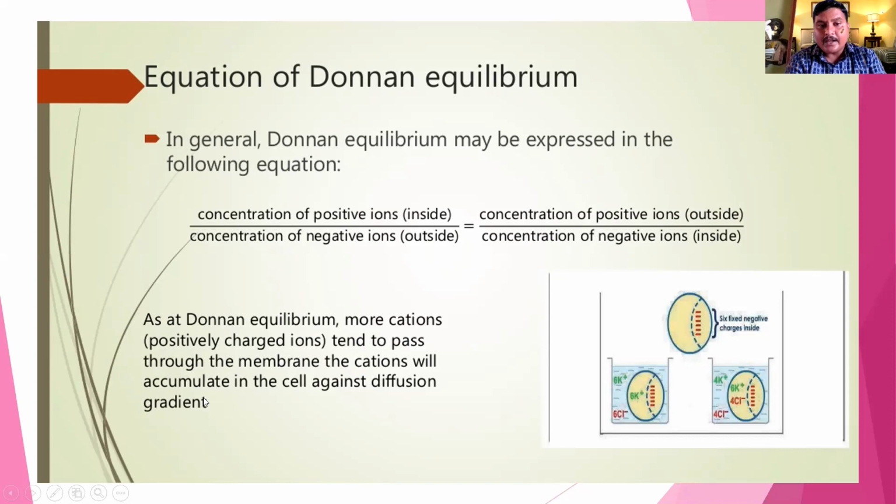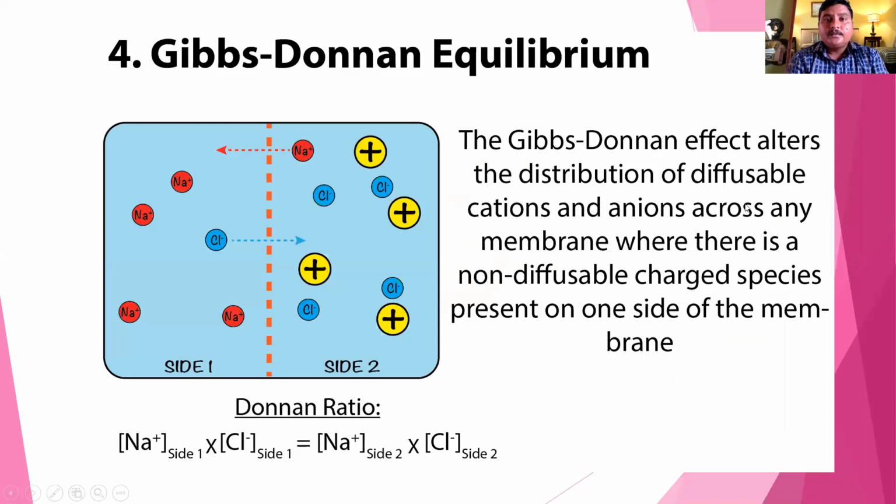The cation will accumulate in the cell against the diffusion gradient. The Gibbs-Donnan effect alters the distribution of diffusible cations and anions across any membrane where there is a non-diffusible charged species present on one side of the membrane.